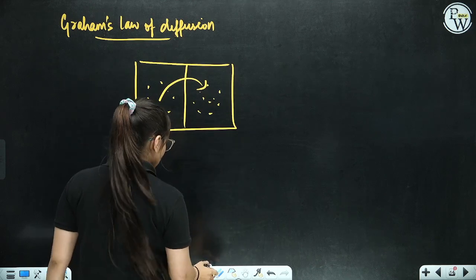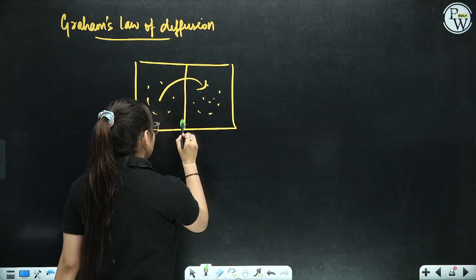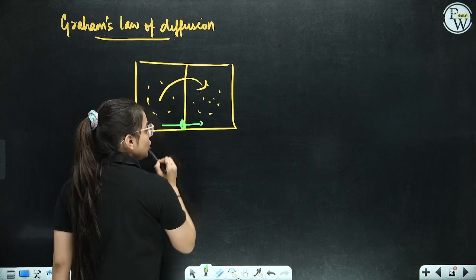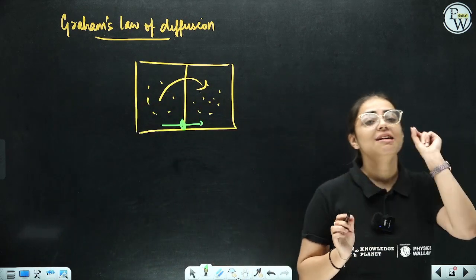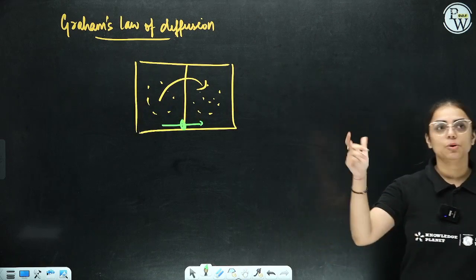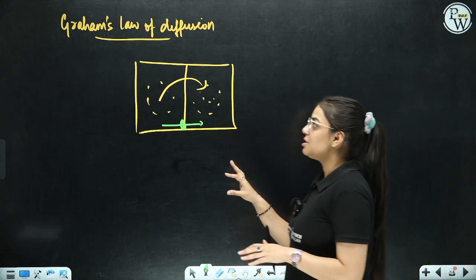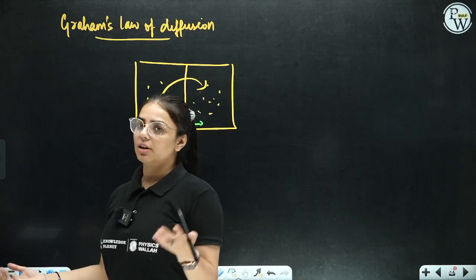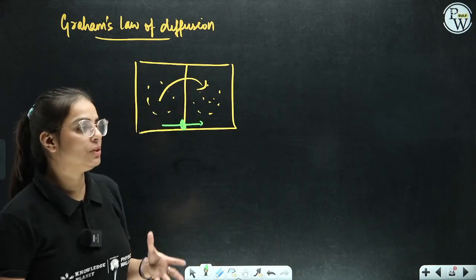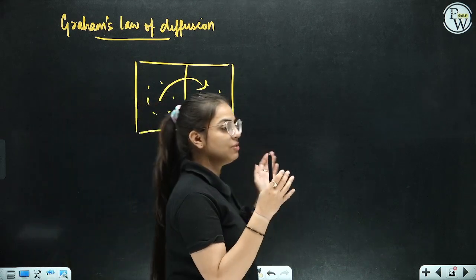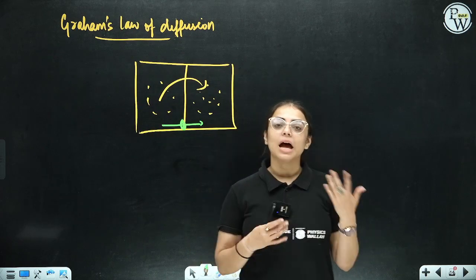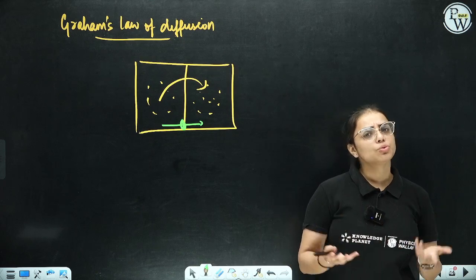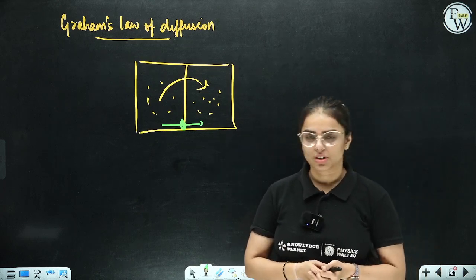But if you have to do a movement through a particular small area, a small hole, that is effusion. Movement of particles through a very small hole, that is effusion. Okay, for example, perfume sprays that you have with you. What is diffusion? Movement of particles from one region to another. Now, in depth, we have done osmosis, we have done what is diffusion. With that, solvent and solute come under the in-depth part, but yes, here we should know what is diffusion and what is effusion. That is what is required.